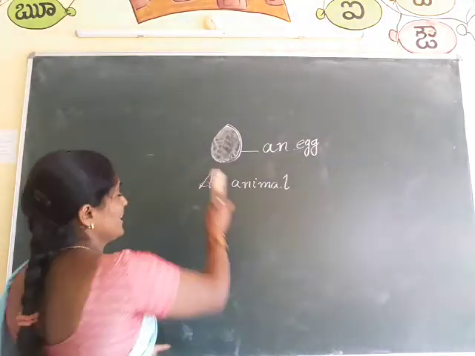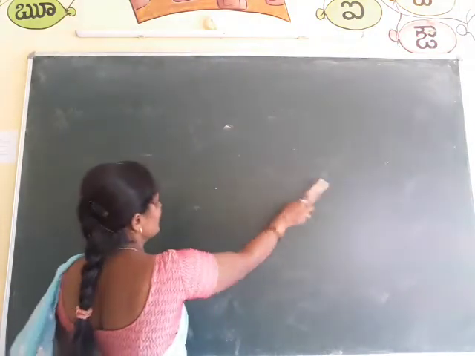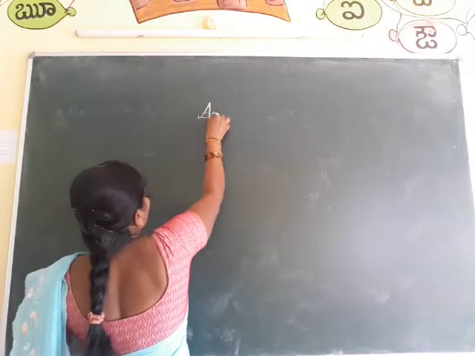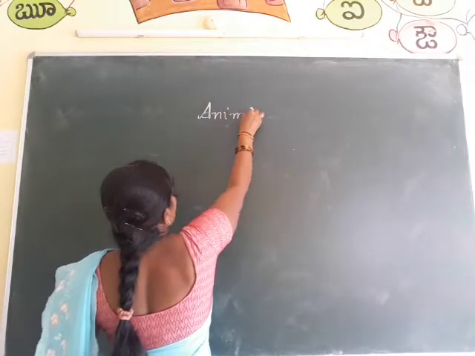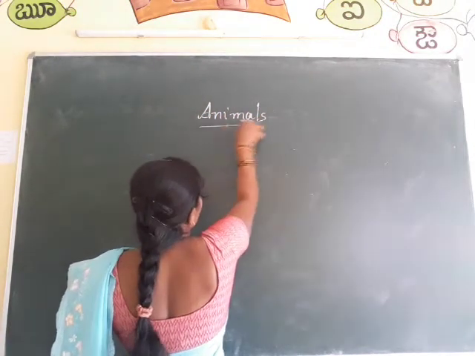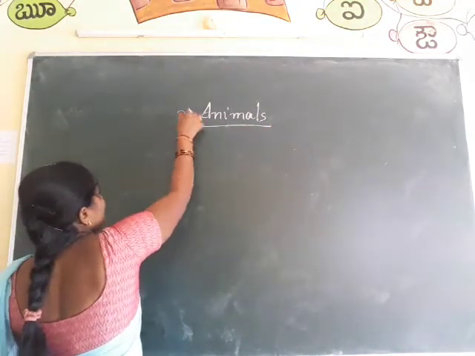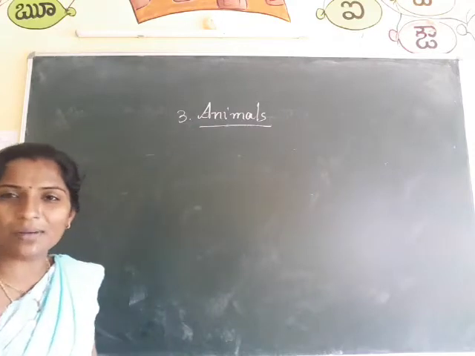What is the lesson name? Animals. Come on children, say the spelling of animals. A-N-I-M-A-L-S. Animals. Okay children, what is the lesson name? Animals. This is the third lesson in the Olympiad syllabus.